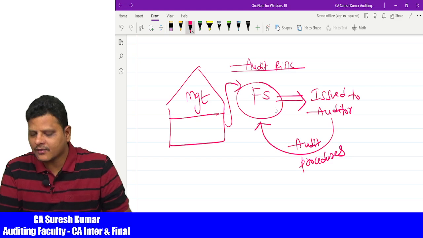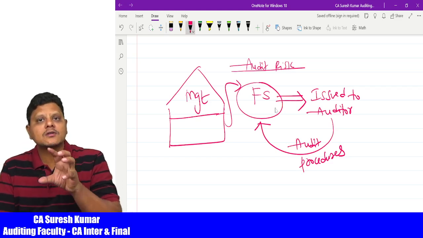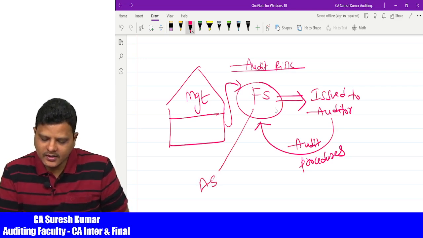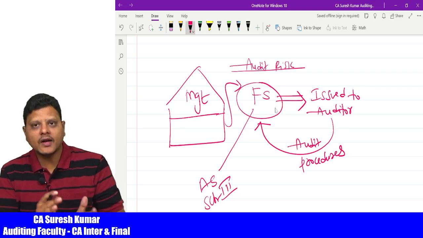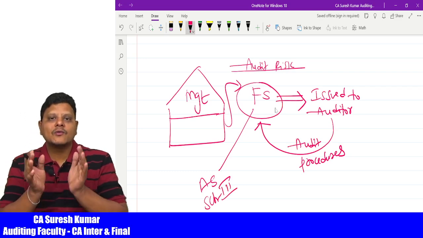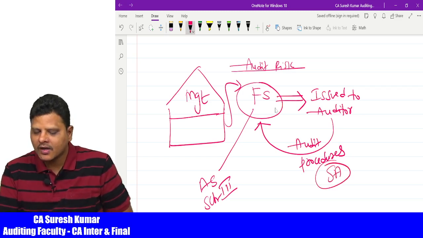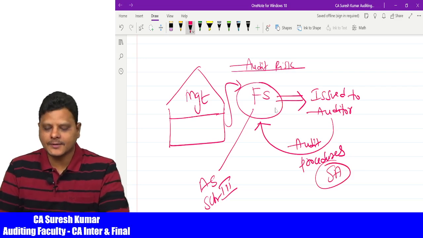Now listen very carefully, there is the matter. Management is going to prepare the financial statements of the companies as per the accounting standards and as per Schedule 3 of the Companies Act 2013. Now what does the auditor have to do? The auditor has to apply various audit procedures given in the standards on auditing in order to efficiently and effectively conduct the audit.